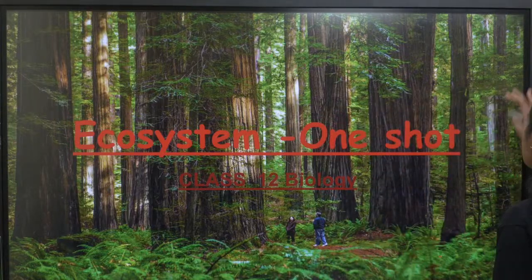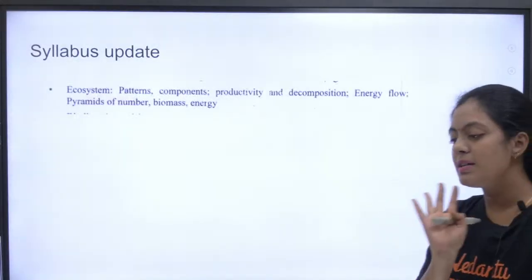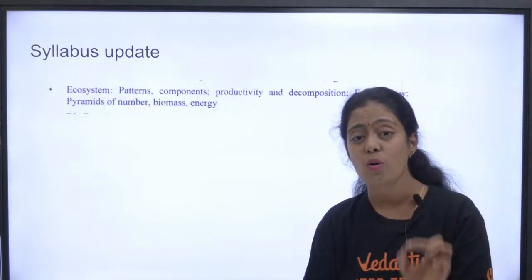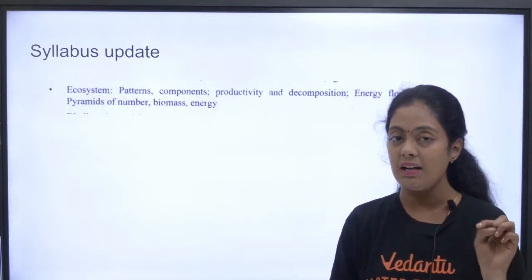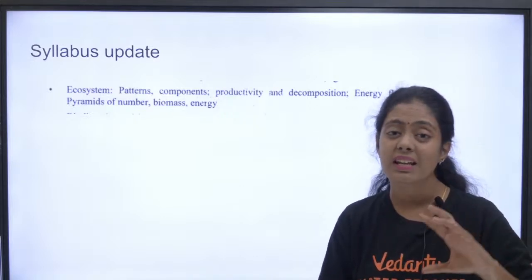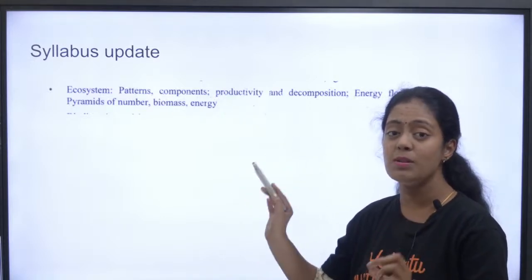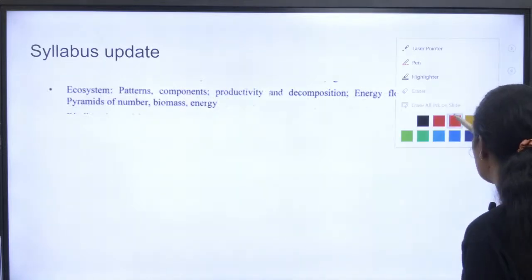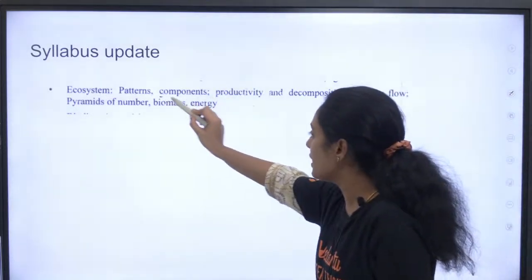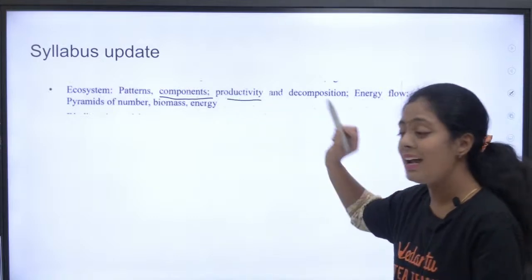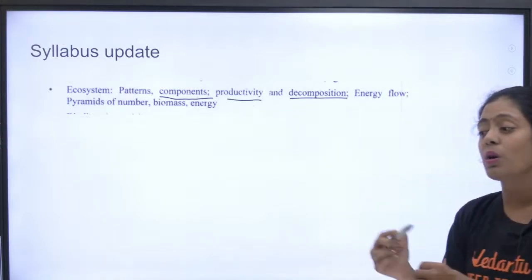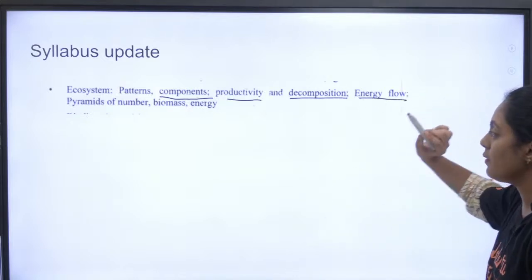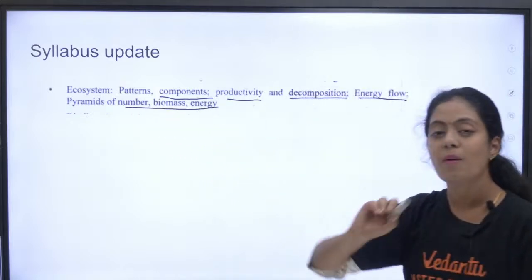So, what is this update? Syllabus update: what portions are there and what portions are not, okay? For ecosystem, follow your new NCERT, okay? So what is given in NCERT is the same as the syllabus for NEET also, pasangala. So what is there: you have ecosystem patterns, okay? You have the components of ecosystem, productivity and types, decomposition where you are supposed to understand the entire process. Okay, you have energy flow, pyramid of number, biomass and energy.